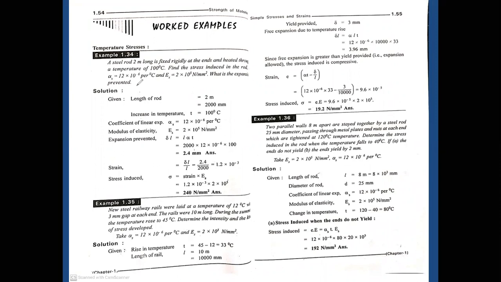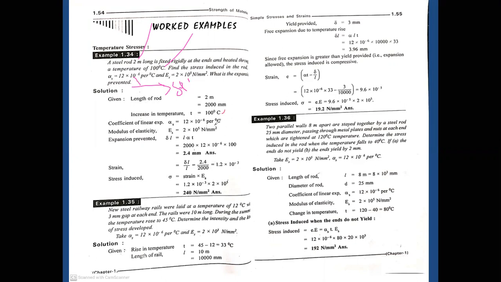So the length of the rod equals 2 meters, that is 2000 mm. Increase in temperature T equals 100 degrees centigrade. The coefficient of linear expansion is given in the data. What are the data we have in the problem? We have a length, a temperature, and alpha as the coefficient of thermal expansion, as well as the Young's modulus of this steel rod, 2 into 10 to the power 5 Newton per mm square. Find the expansion prevented: we need to calculate the change in length. So here the length of the rod is given, and the increase in temperature equals 100 degrees centigrade.